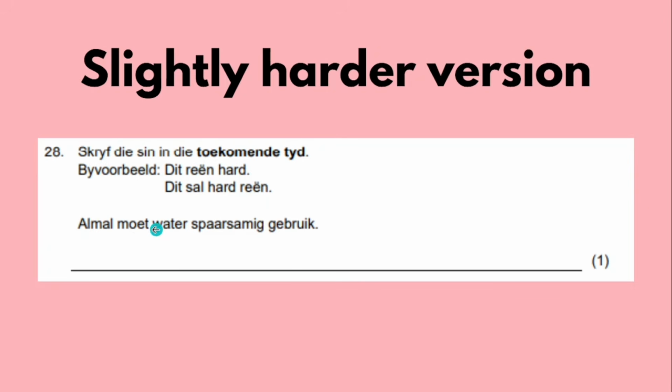So now the complication is, what do I do with this moet? Because the rule says I must move my main verb to the end. Now, because here you have a helping word, the helping word is going to join the main verb at the end, and you are still going to add sal as the second position, like so.